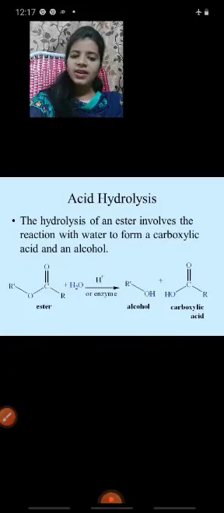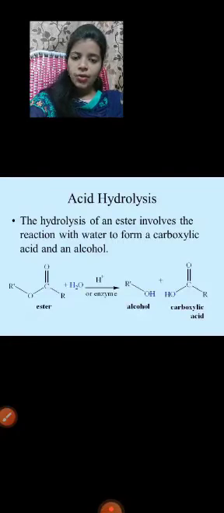Next one, acid hydrolysis. The hydrolysis of an ester involves the reaction with water to form a carboxylic acid and an alcohol. How can you write the reaction? The ester RCOOR prime reacts with a water molecule, H2O, in the presence of H plus or an enzyme. It gives rise to an alcohol, R prime OH, and a carboxylic acid, RCOOH. Is it right?